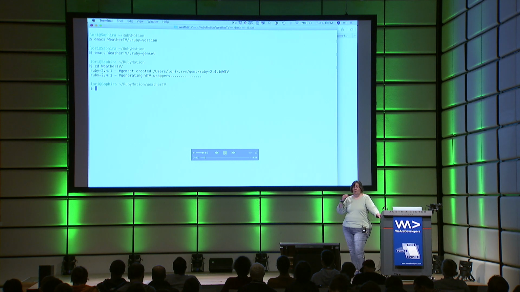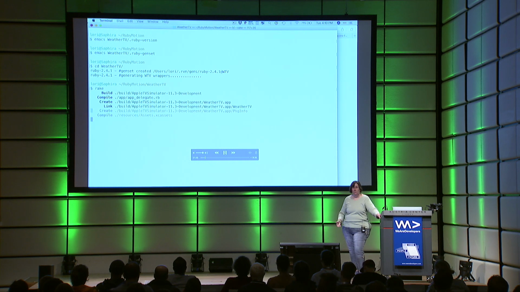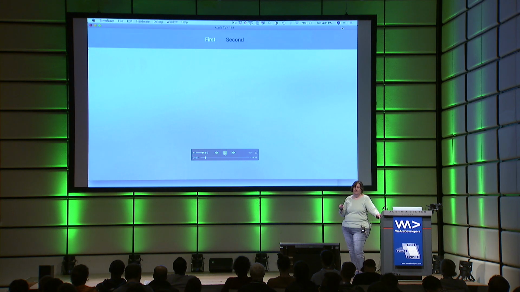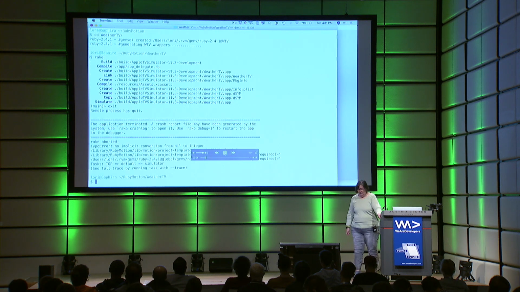Now, every template comes as basically a working Hello World type application, so you can just run Rake right away and get that application up and running in the simulator. Okay, I cut out a bunch of time here. The simulator does take a while to start, but there you go. You have an application. It has 2 tabs. We'll just exit out of there and wander over to our source code.